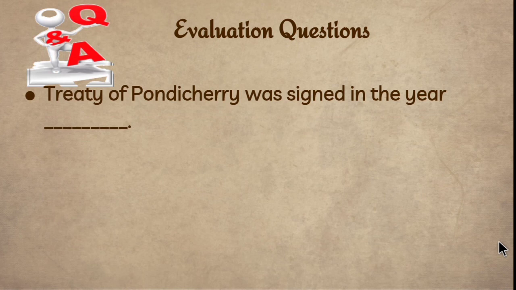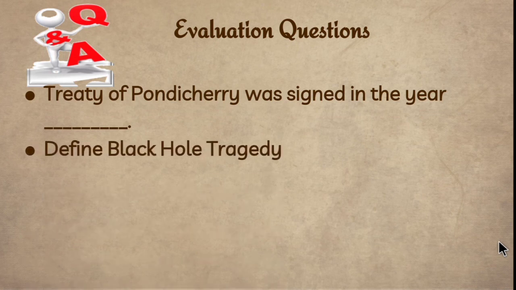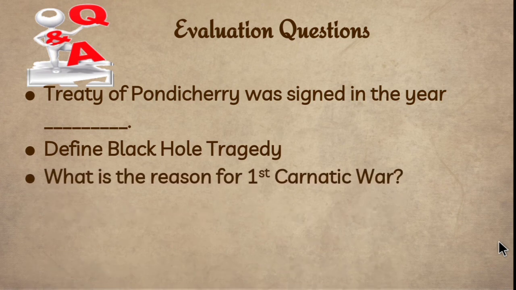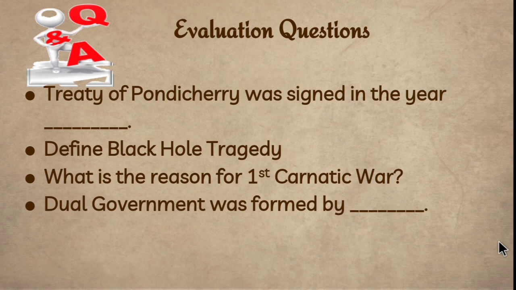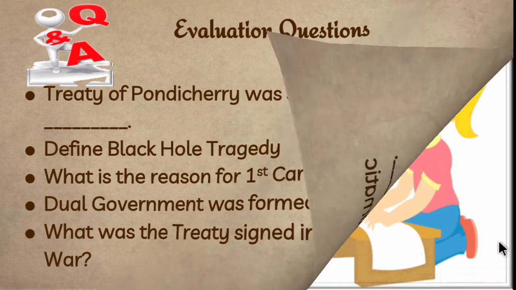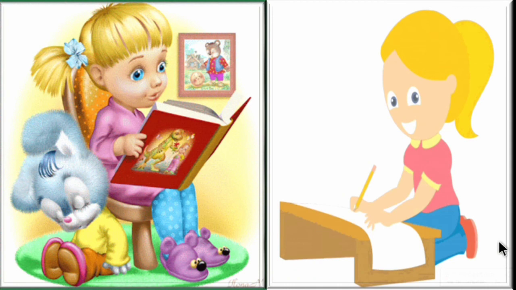The Treaty of Pondicherry was signed in the year? Define Black Hole Tragedy. What is the reason for the first Carnatic War? Dual government was formed by whom? What was the treaty signed in the third Carnatic War? So children, answer all these questions in the notebook which you are maintaining for social science. In case of any doubts, you can refer to the whole session video once again.